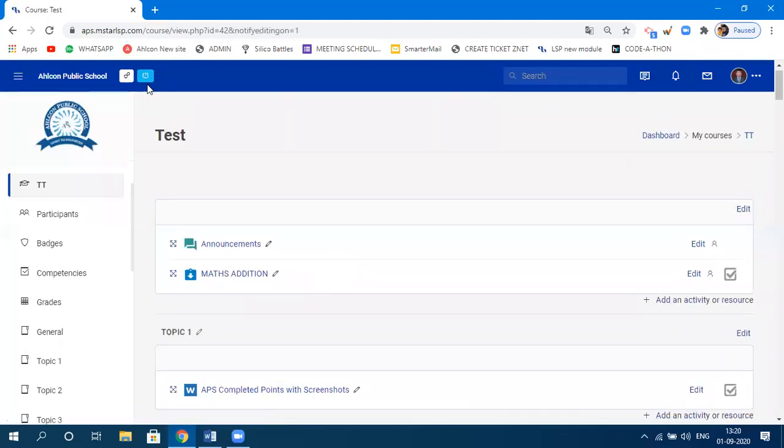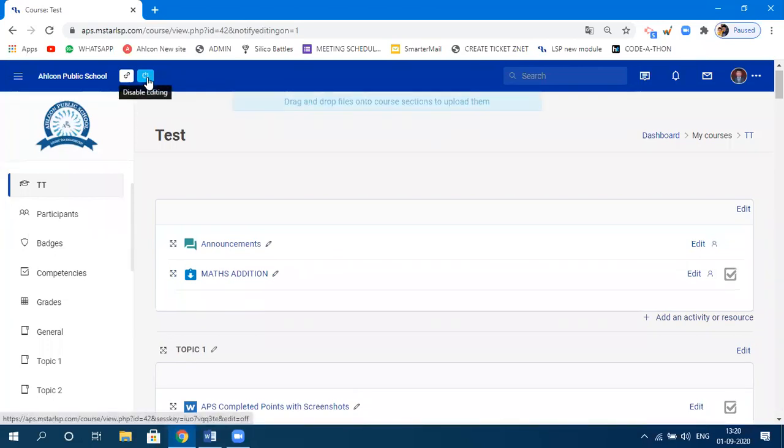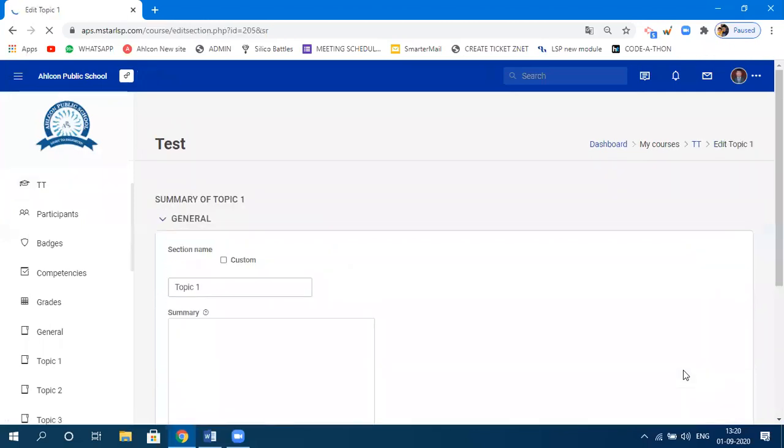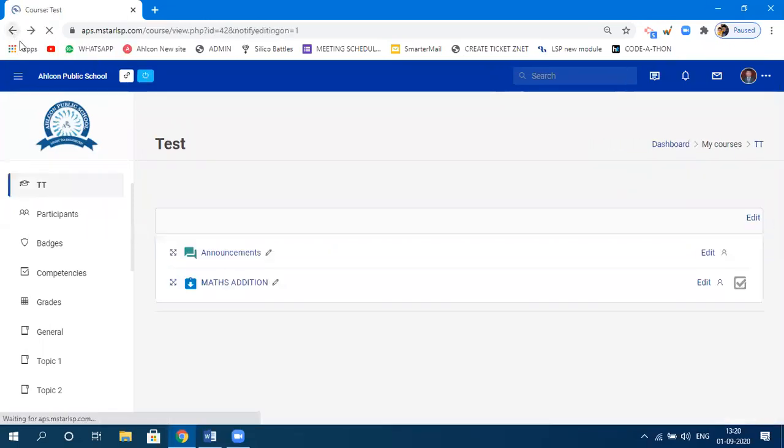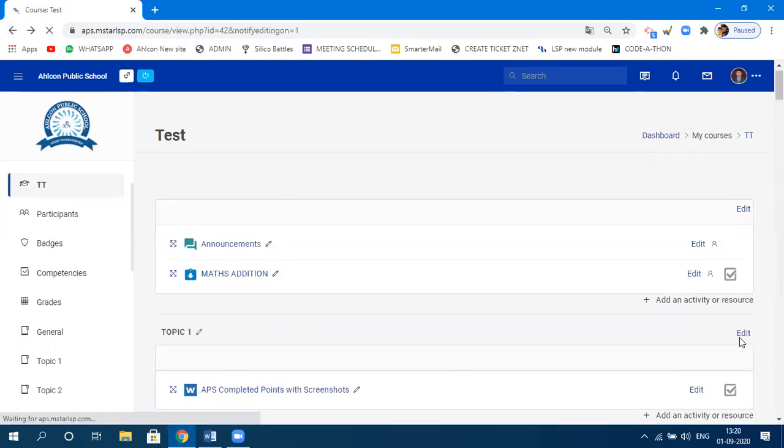And now, as soon as you click on enable editing, you can see an icon similar to a pen or pencil appears over here. Okay. I will click on edit. Click on edit topic. How to go about that? I'll show you one more time. You need to click on edit.